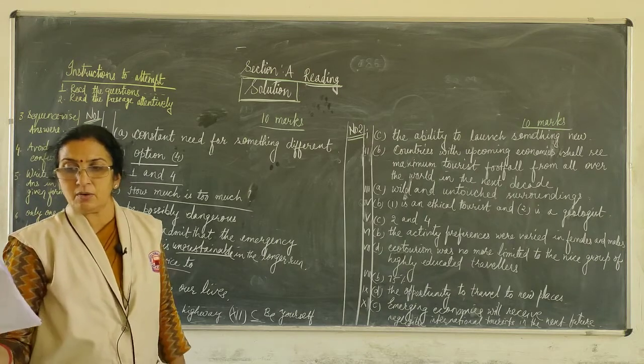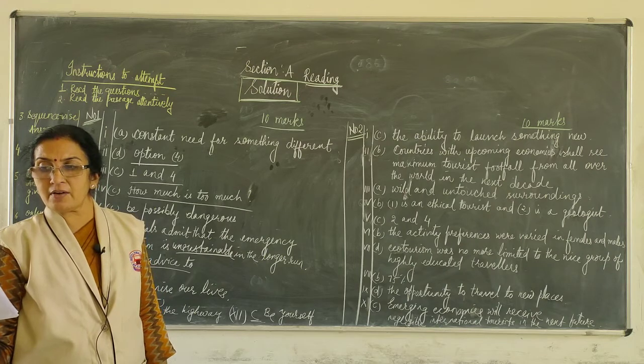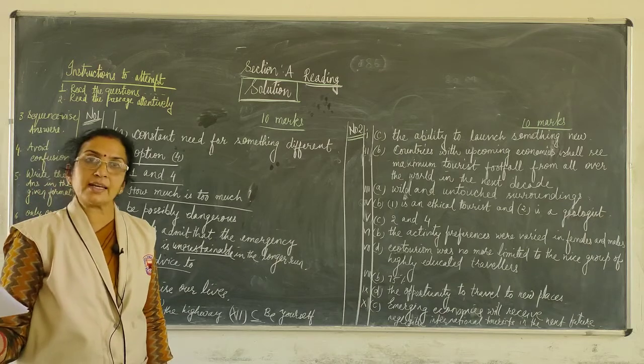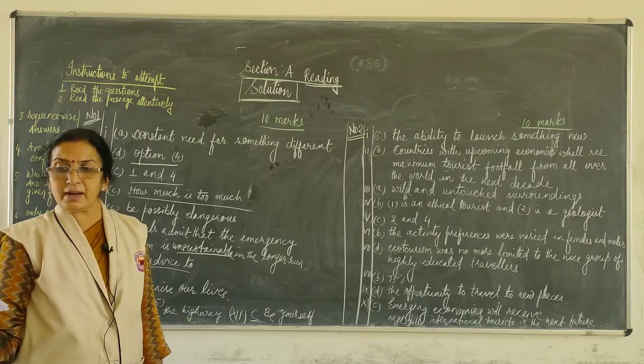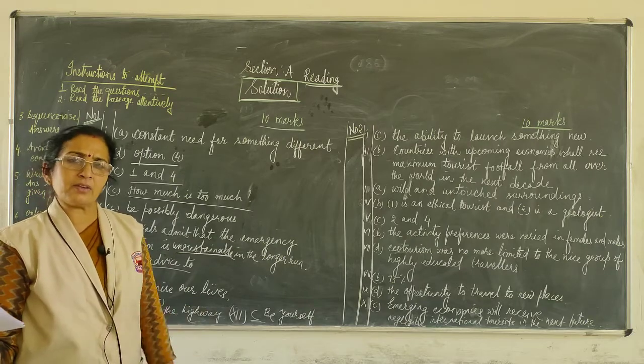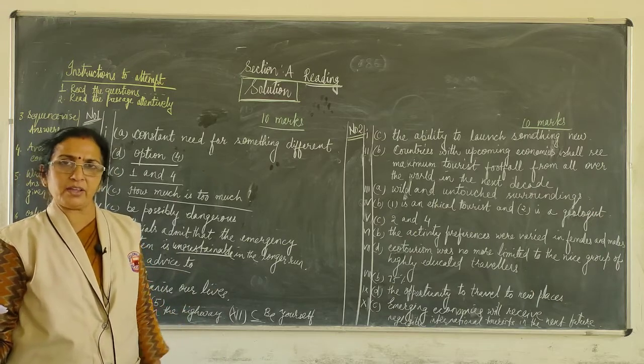Question number 9. What does the author mean when he says to get our lives in order? Whether the author means to resume our lives, to organize our lives, to rebuild our lives, or to control our lives. As I told you, a bit of sense we have to use, a bit of understanding we have to develop. We can find the answer.